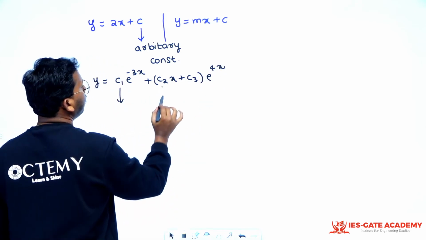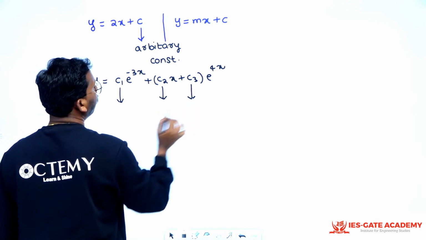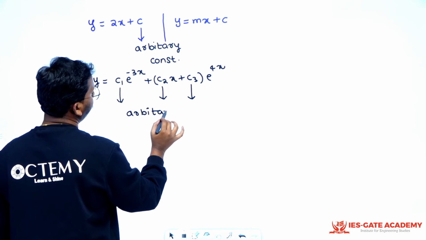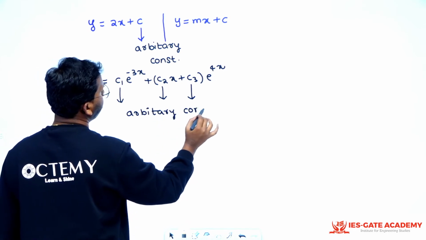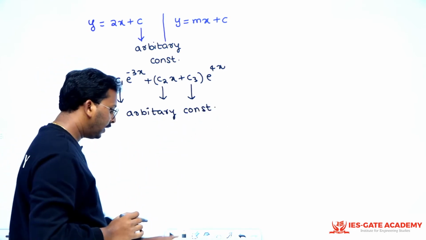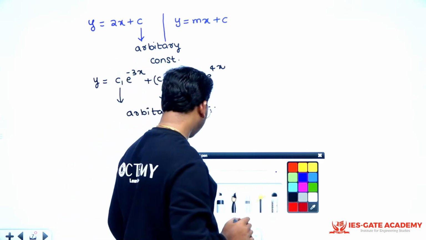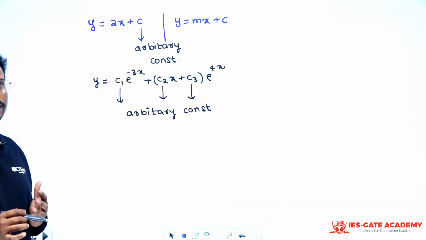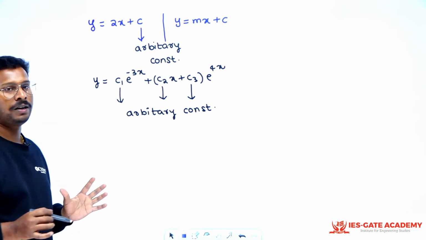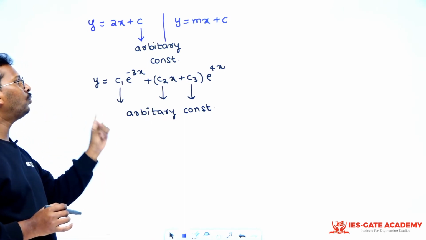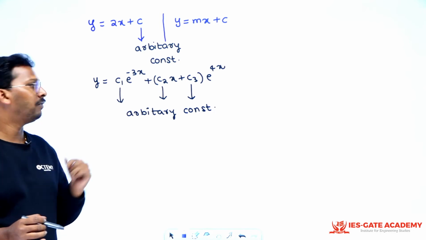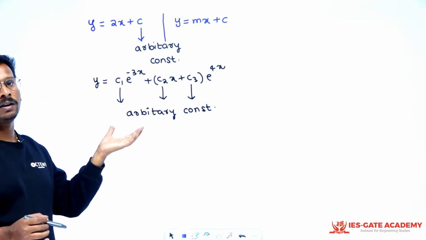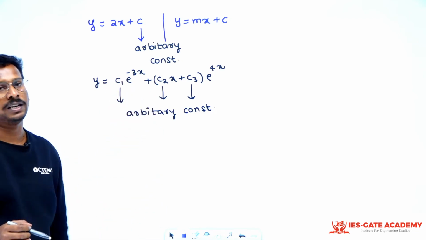These are arbitrary constants, right? Now, why am I telling about this? See, now you'll understand. Whenever you want to form a differential equation, we have to eliminate the arbitrary constants. Once you eliminate the arbitrary constants, then you will be getting your differential equation, right?